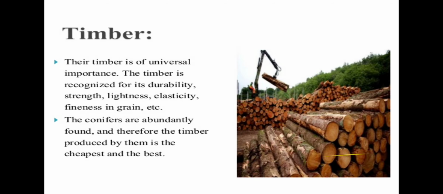First is timber. Their timber is of universal importance. The timber is recognized for its durability, strength, lightness, elasticity and fineness of the grain, etc. The conifers are abundantly found and therefore the timber produced by them is the cheapest and the best.